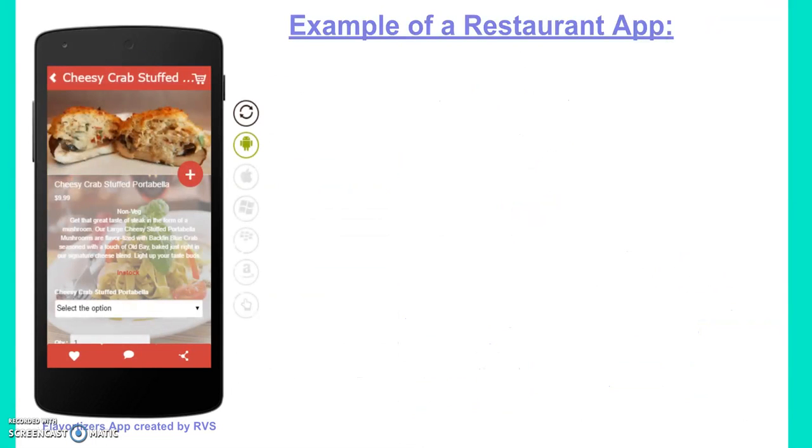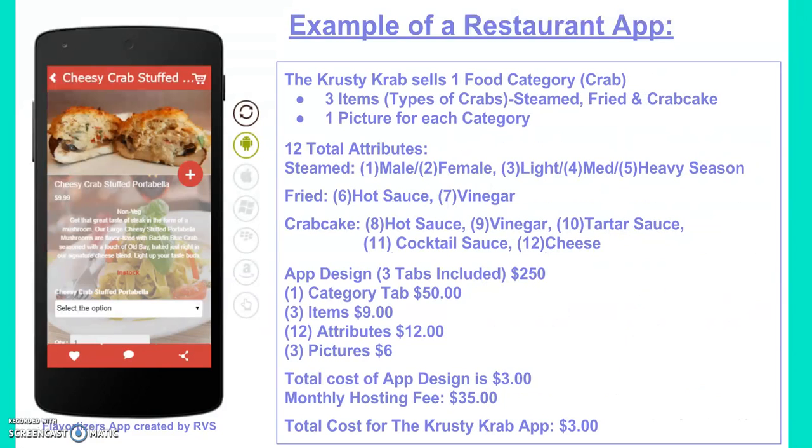So here's an example of a restaurant app. We're going to do that in order to show you how we complete the invoice. The Krusty Krab sells one food category, and it's crab. There are 3 items, and the items are type of crab: steamed, fried, and crab cake. There's 1 picture requested for each category. There are 12 attributes. Steamed has 5, fried has 2, crab cakes has 5, total of 12 attributes.